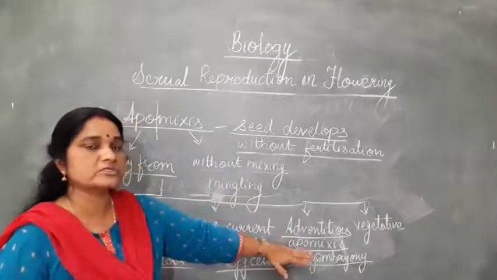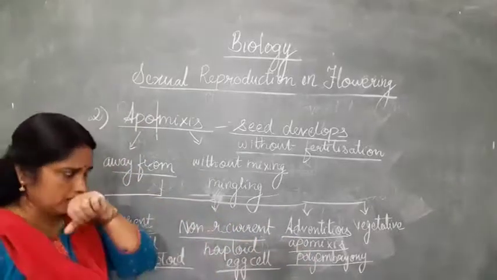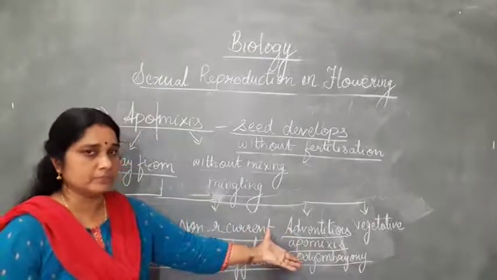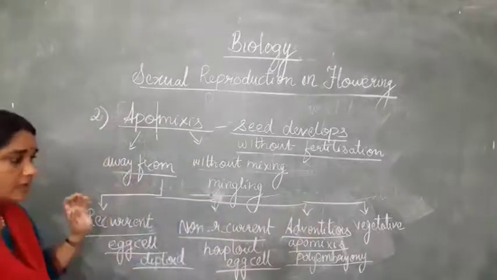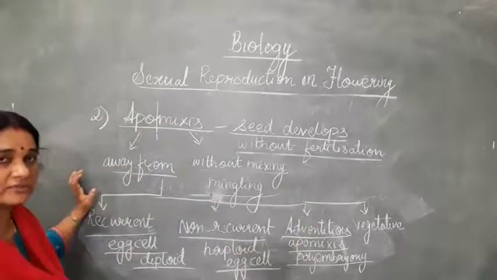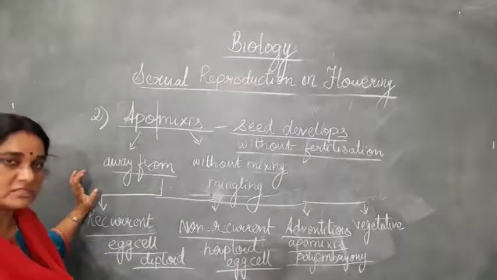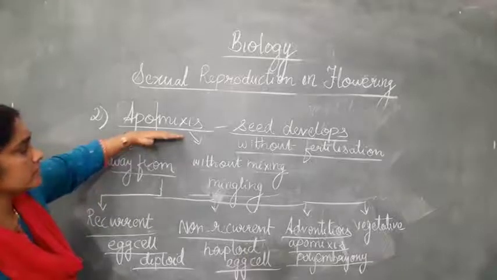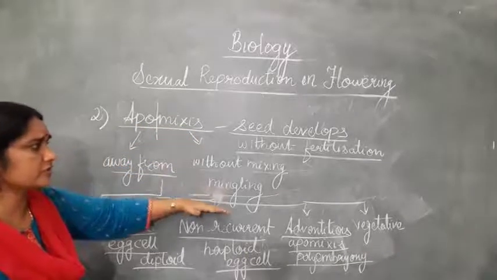Adventitious, I told you, it is not only the cells of the embryo sac, other cells also will start dividing and start growing into the embryo. That is adventitious. In vegetative, what happened? I told you the inflorescence, instead of the flowers, has buds or bulbils, which will germinate and give rise to the embryo. So these are the different types of apomixis which we have learned.